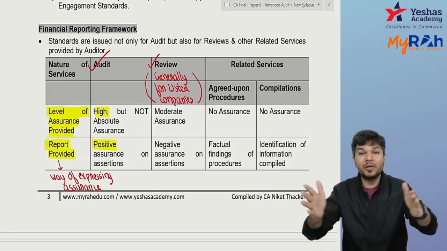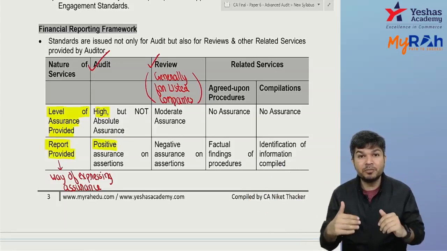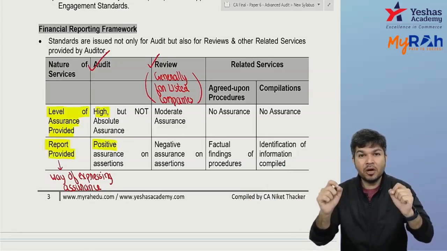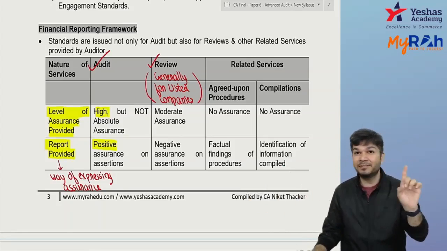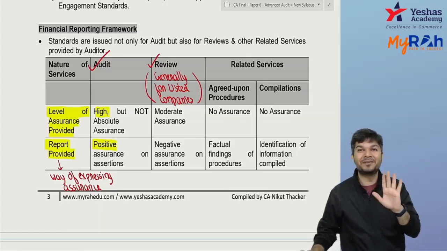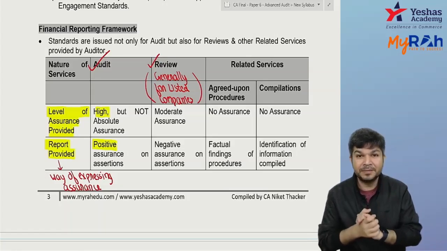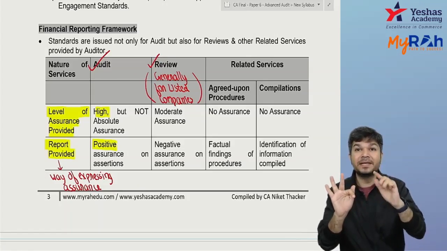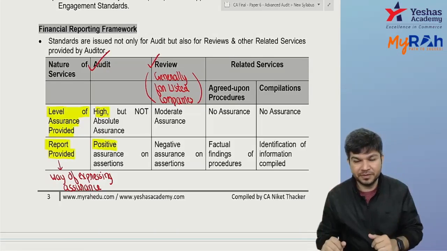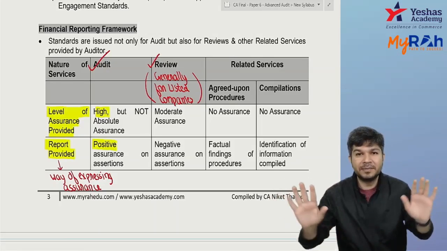As per your SEBI LODR regulations, you're required to publish quarterly, unaudited but reviewed financial information. It's not financial statements, it's financial information. So it's not audited, but it's a reviewed one.